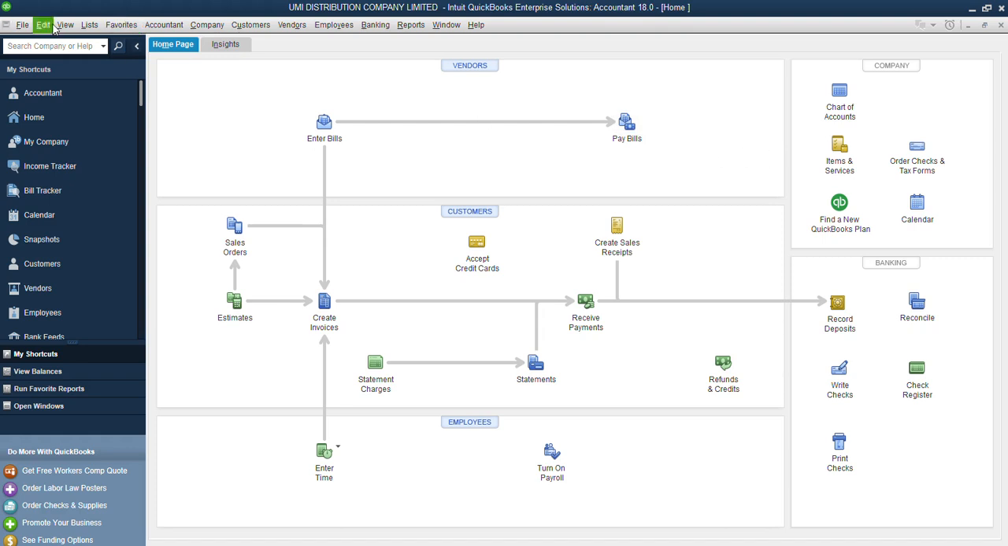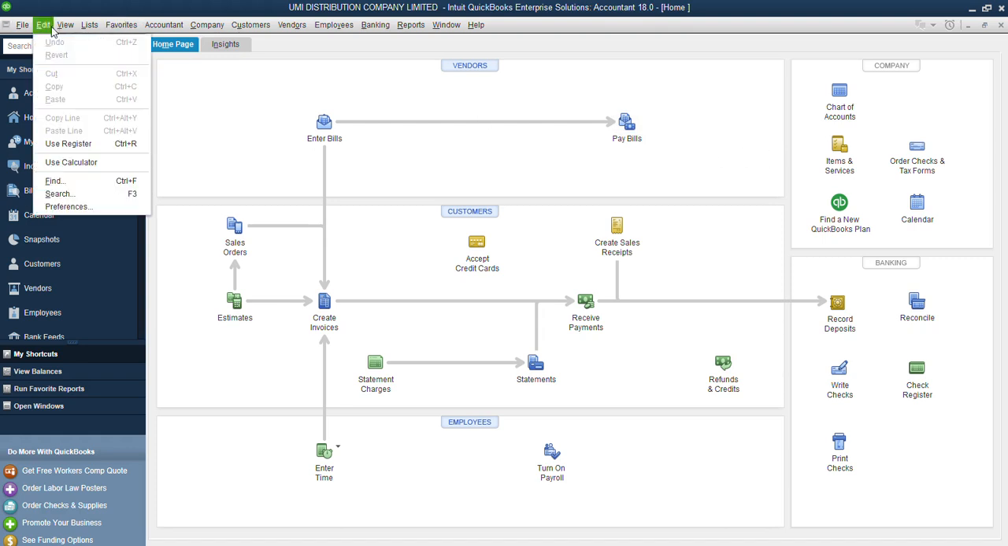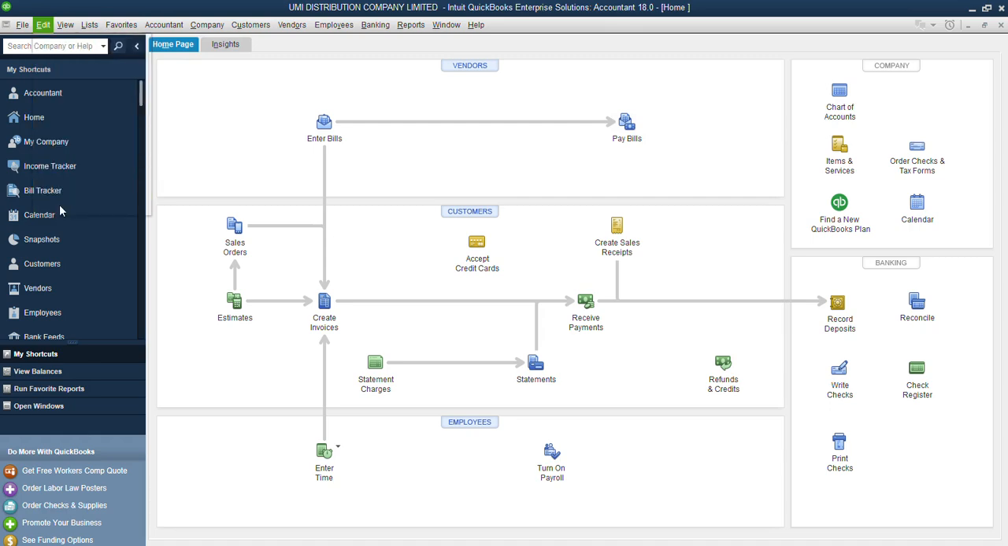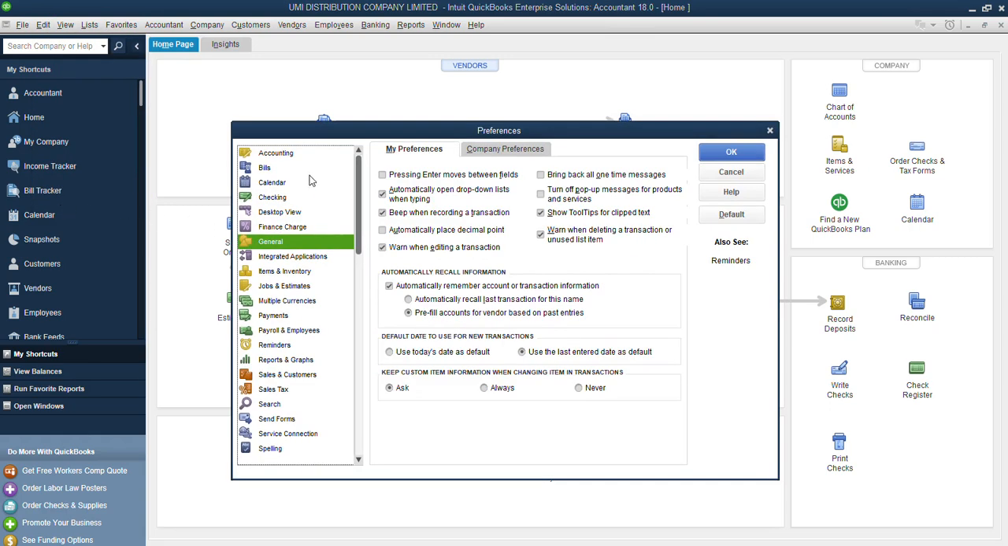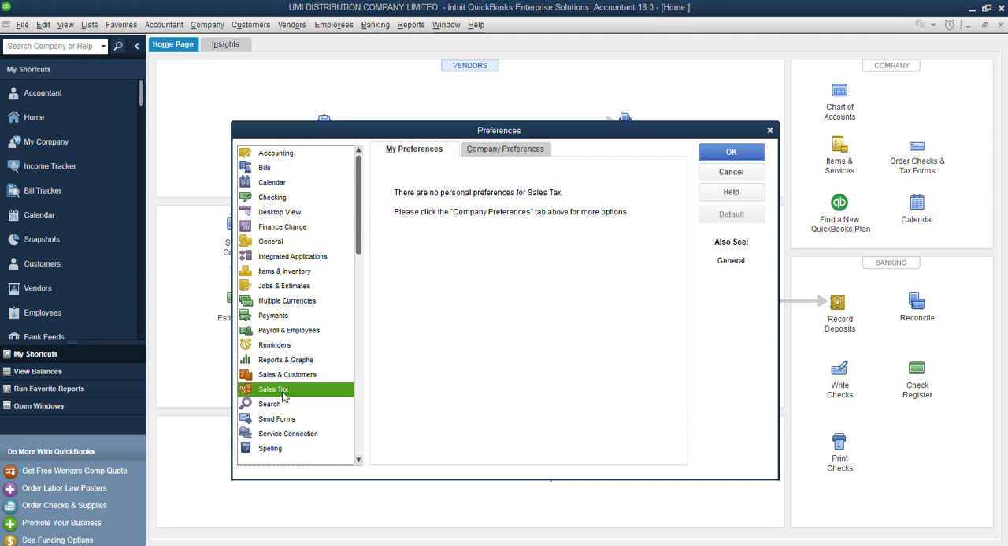You come to your edit here on your menu bar, then come to your preferences. Now you click on your preferences. Now you look for where you see sales tax. This is where we have our sales tax.